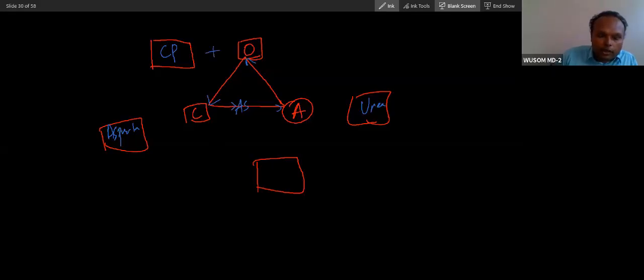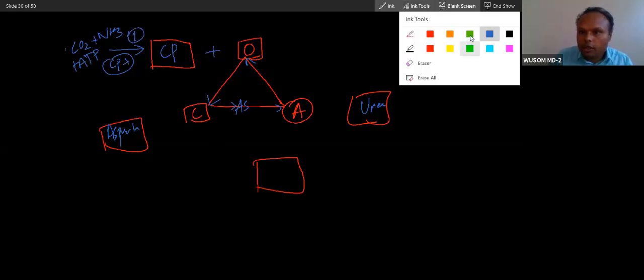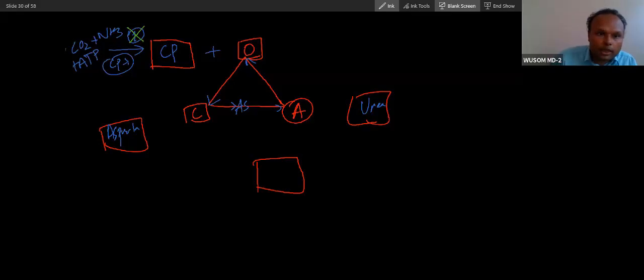Now, carbonyl, you can see before also there is one reaction. So you can remember this Lenzman reaction. So this is CO2 plus NH3 plus 2 ATP. This is CPS1. So this is how you can easily remember this urea cycle. Now, this is the first step. So if there is a problem in step 1, what will happen? What will be accumulated if CPS1 is defective?